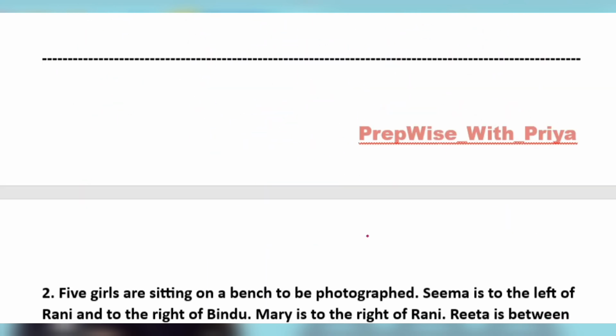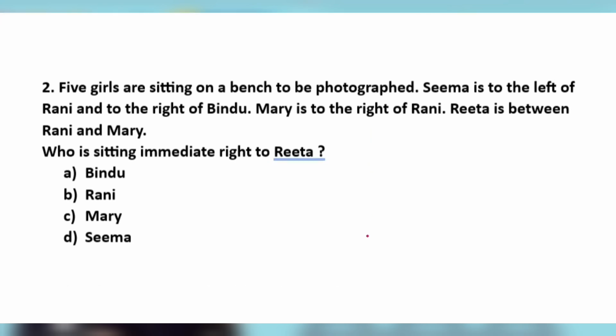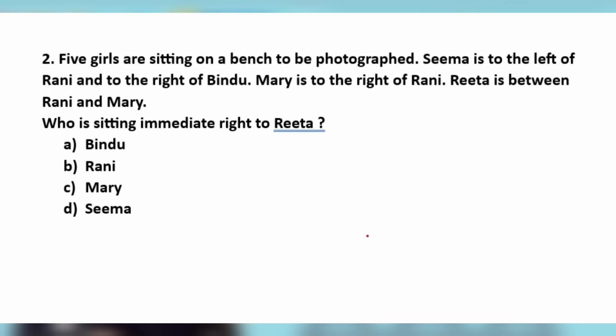Let's go to the next question. 5 girls are sitting on a bench to be photographed. What do you understand here? A linear sitting arrangement.